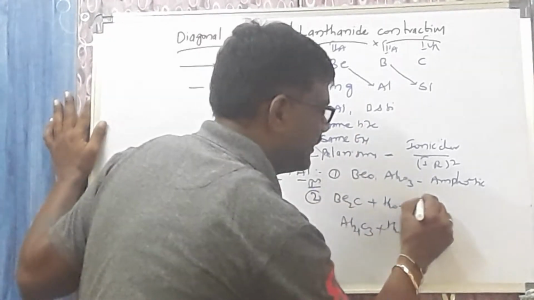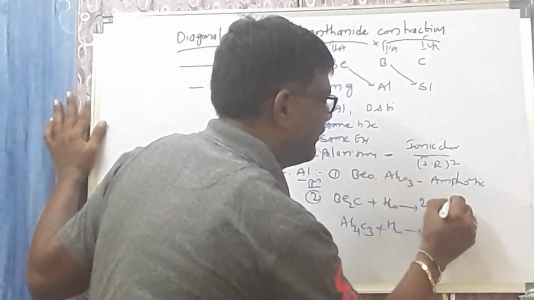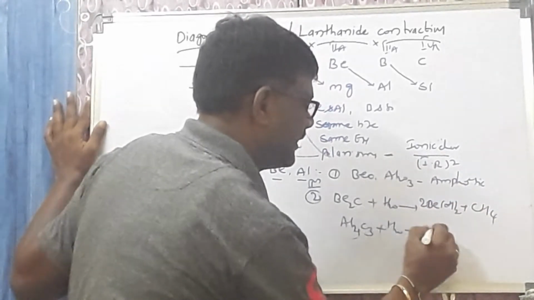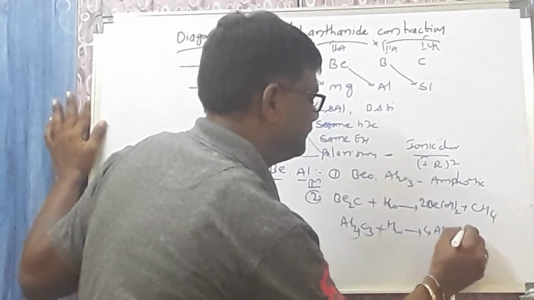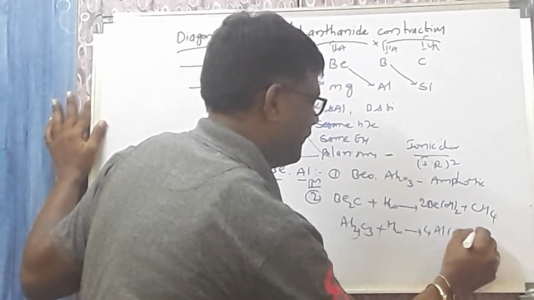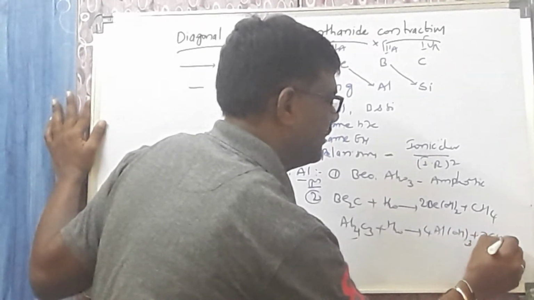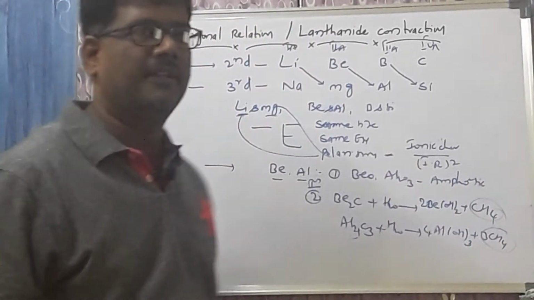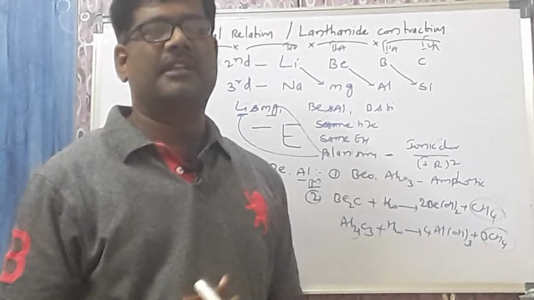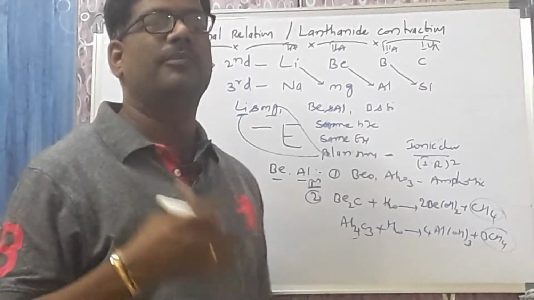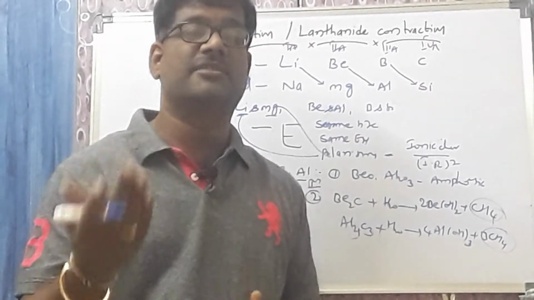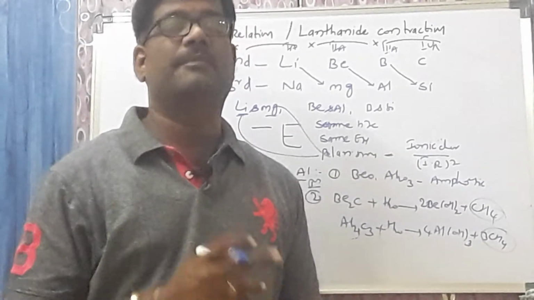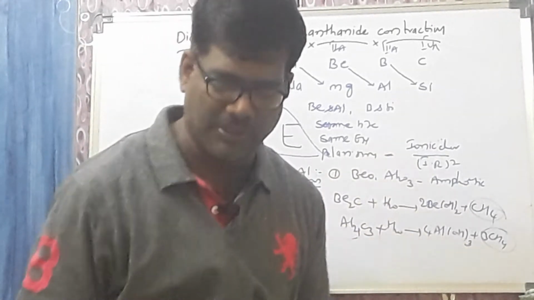Let us take here. Here you will get 2 moles of beryllium hydroxide and 1 mole of methane. Here 4 moles of aluminium hydroxide plus 3 moles of methane. Ultimately, you will get the same product. That's why these are called methanides. So, this is about the diagonal relationship. Very, very important: how many diagonal pairs you have, which period shows the diagonal relationship, up to which group we have the diagonal relationship, and how you can say both will have the same property.